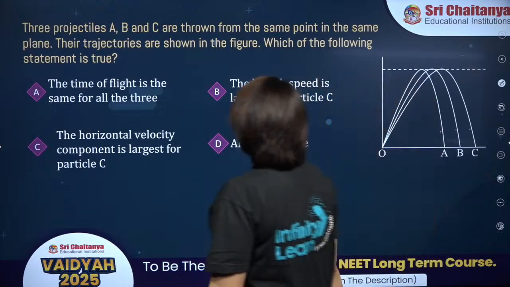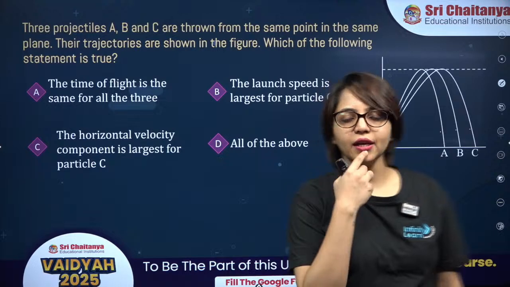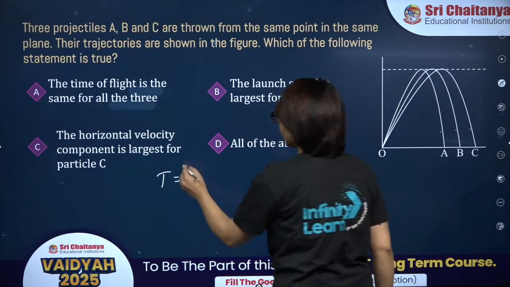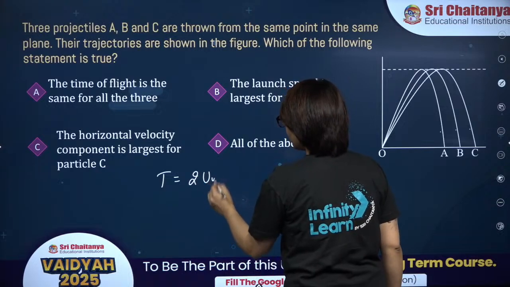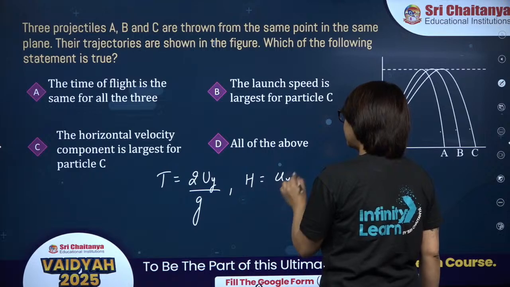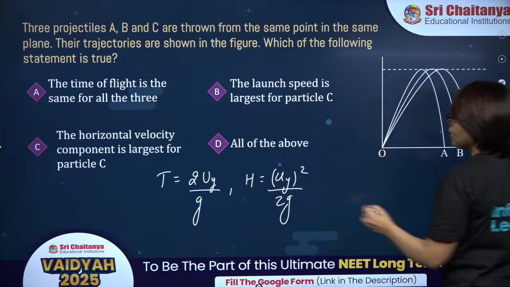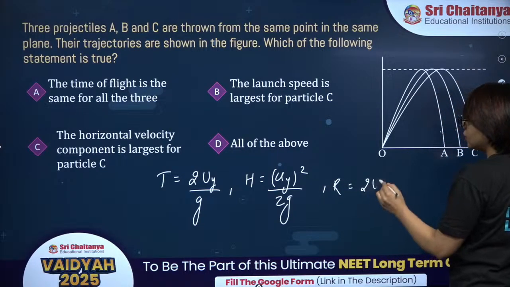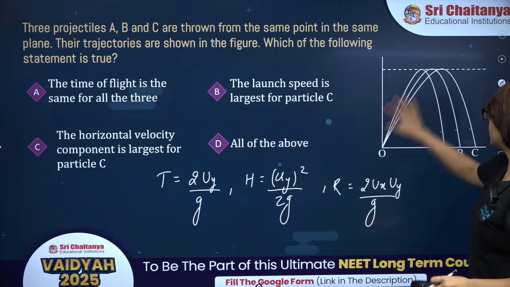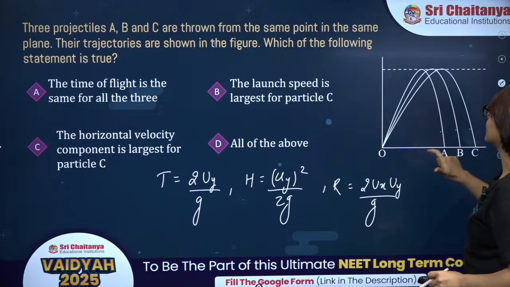You have to look at the trajectory, and if you know these expressions, okay, option D, well done. Time period is 2u sin theta by g; if you can remember this as 2uy divided by g, maximum height is uy square divided by 2g, where uy is the y component of velocity, and range is 2ux uy divided by g. So if you remember this expression, you can do this question easily. Over here, option D is the correct answer.